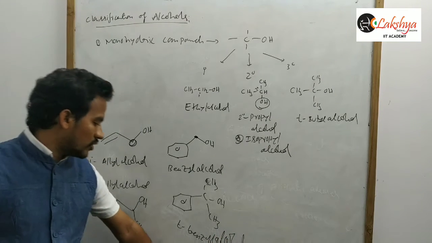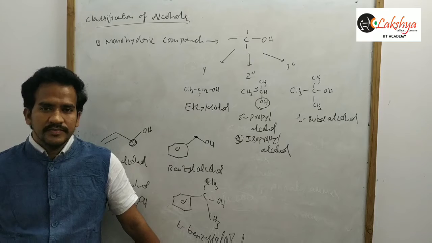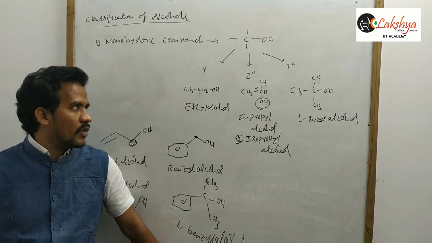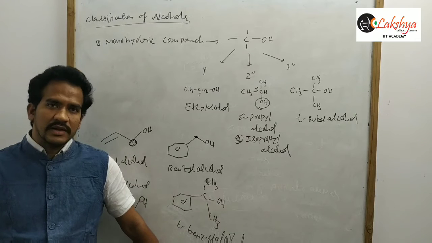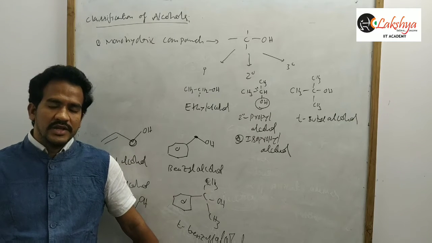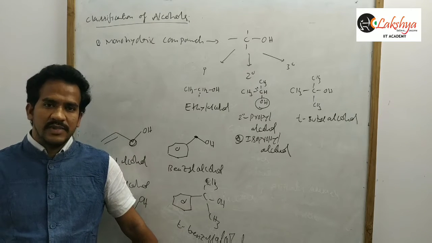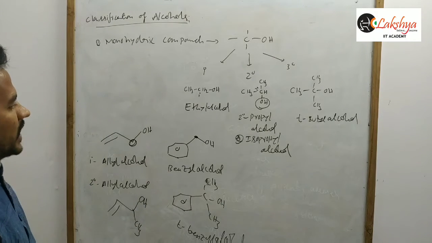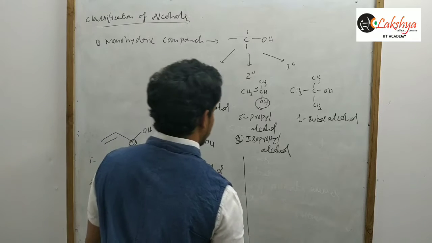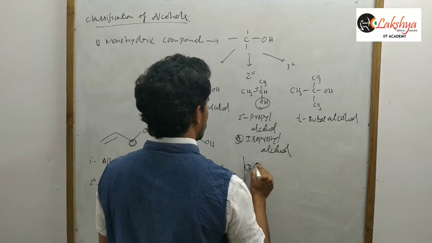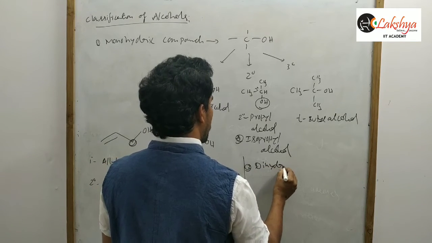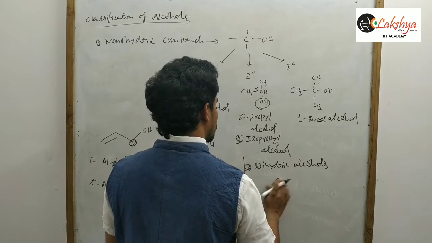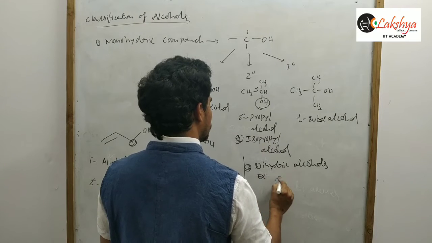So monohydric alcohols can be classified into primary, secondary, tertiary, allyl and benzyl, like the classification of alkyl halides: primary, secondary, tertiary, allyl halides, benzyl halides. So, monohydric alcohols. Next, dihydric alcohols. Example, you know this one?